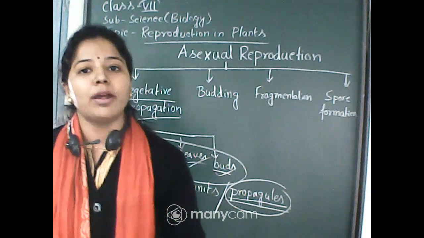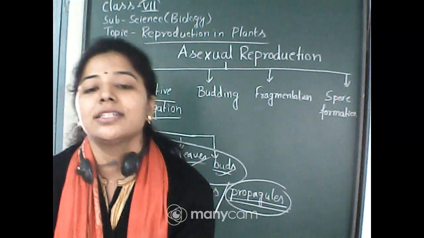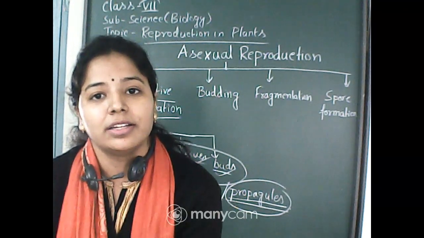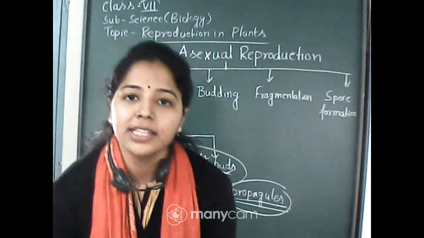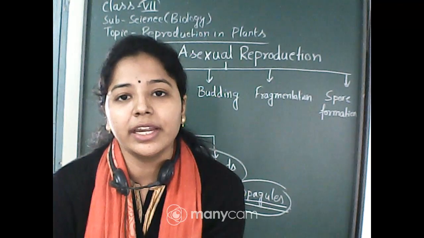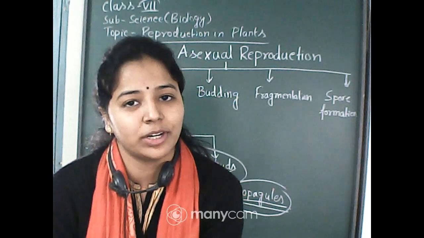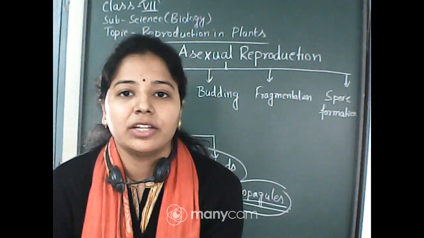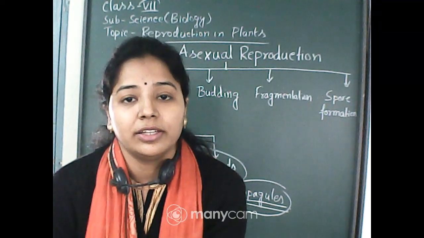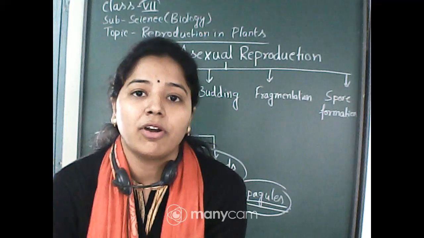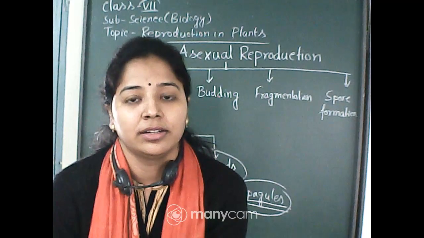Understood? If you have any problem, you can ask me in the portal. So here I have discussed the vegetative propagation part of asexual reproduction. I hope you understood. In the next class, I will discuss the 3 other modes of asexual reproduction in more detail. I hope you will enjoy this class, and if you have any problem, I am telling you again and again that you must ask me in the e-portal, or during the online class you can chat with me or write your problem in the chat box. I will tell you the answer.